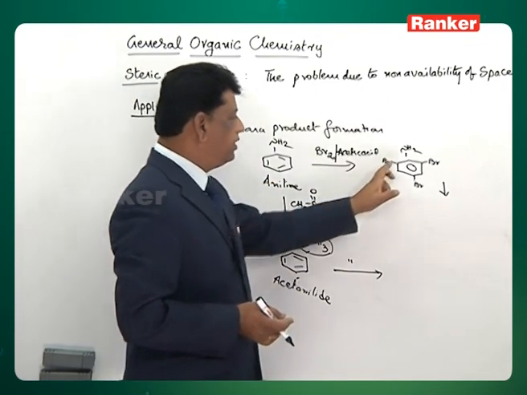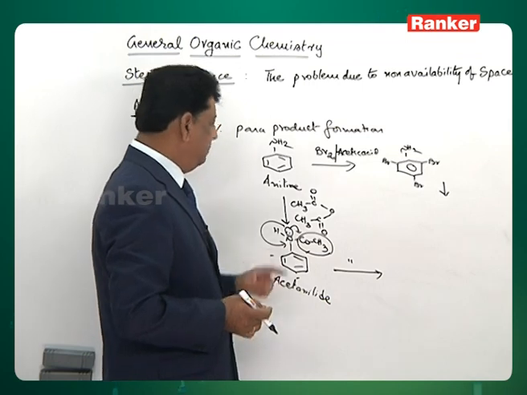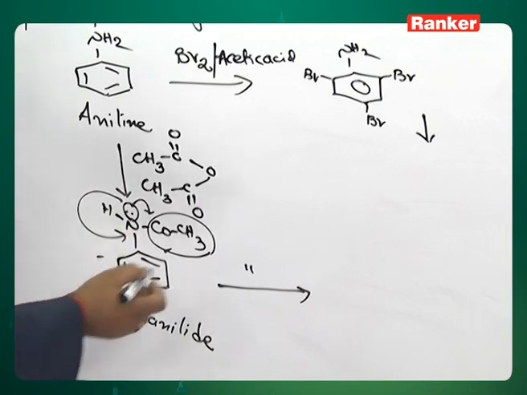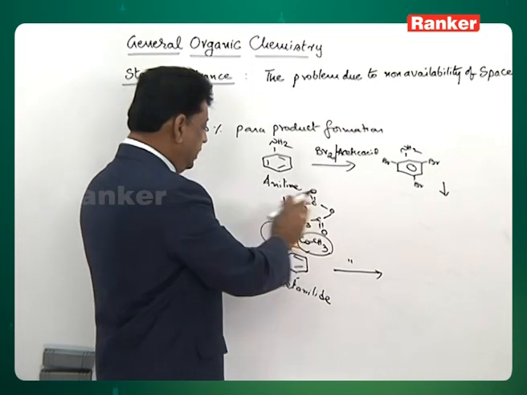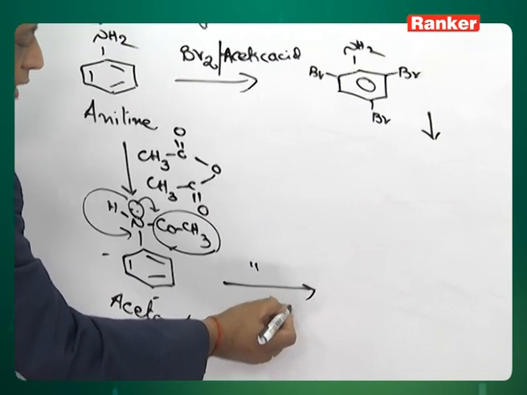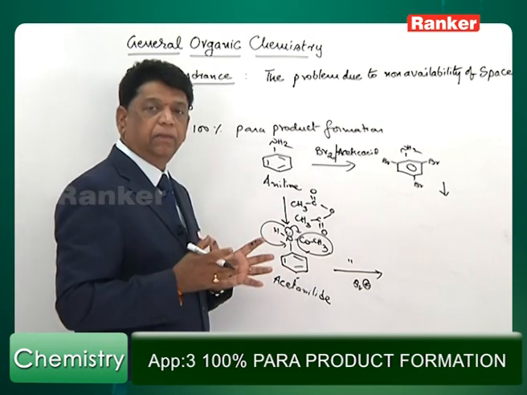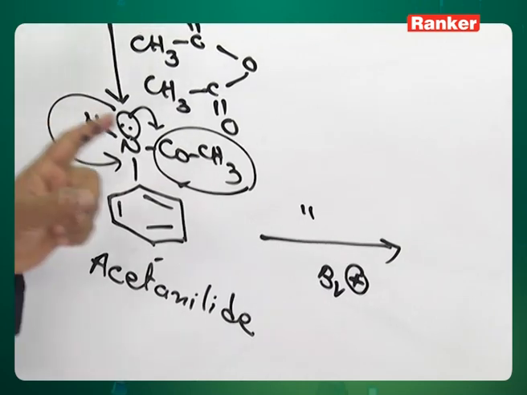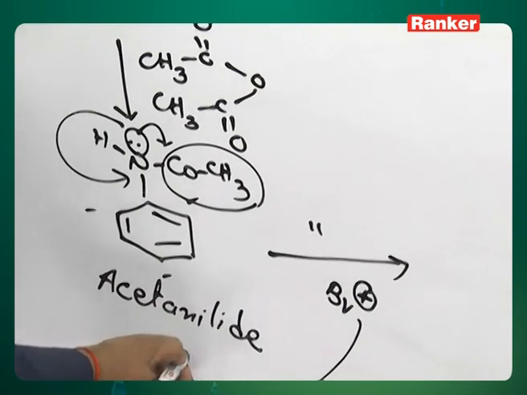So, therefore, instead of tribromo, only a single bromine is coming. And where it comes: because the group is so big, the amino is considerably small when compared with this one. Size of this acid group, and that too a single bond, it rotates. So, the big group is rotating on the benzene. This bromine is also not a small one, it is an electrophile, bromonium ion, atomic weight 80. So, it is a considerably bigger atom, and it is not attacking from the ortho, because a lot of space problem is going to come. That is why it prefers only the para.